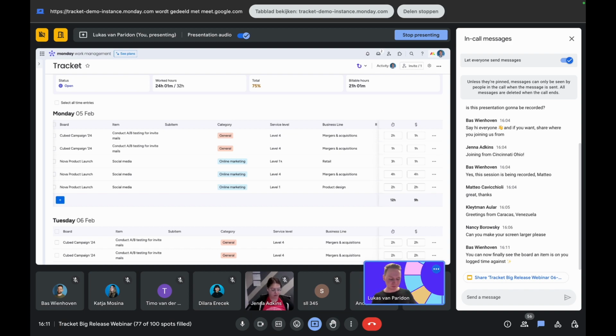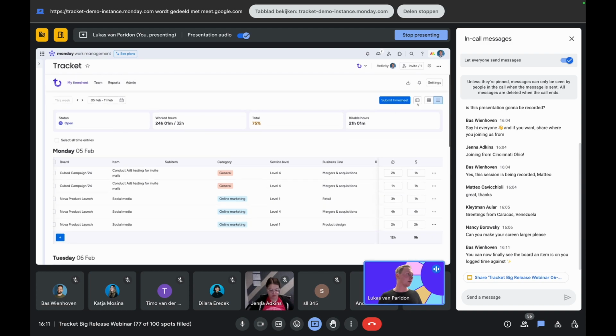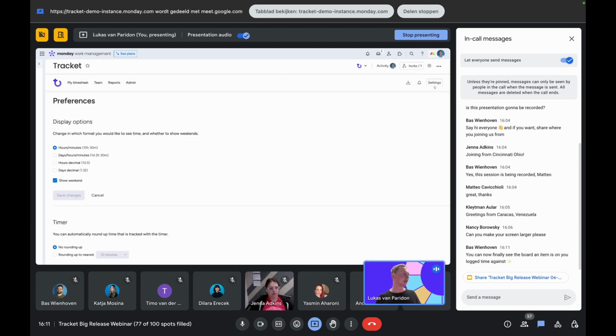One more personalization thing is the preferences in your settings. So currently this was user settings, now it's preferences. And this allows you to set the display options, not just in your timesheet, but throughout your whole Tracket experience. So also in the item view, you can see the display options you configure right here.